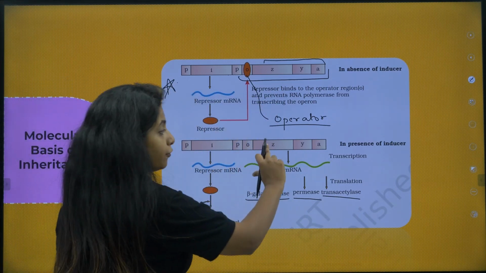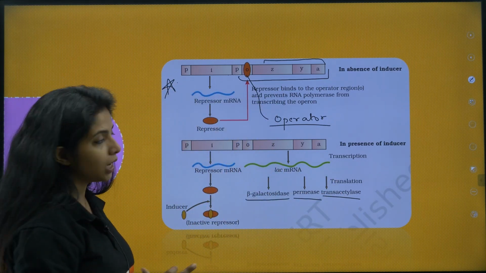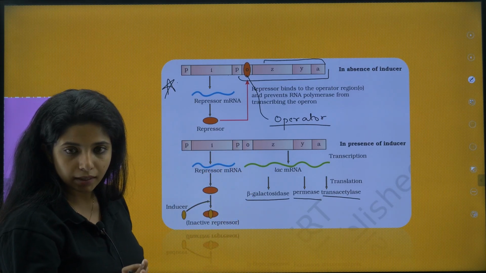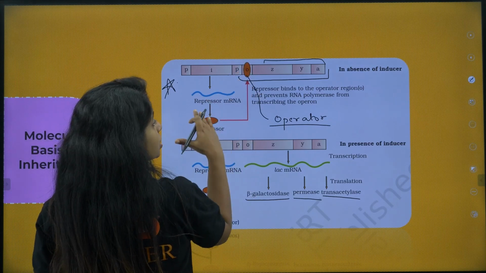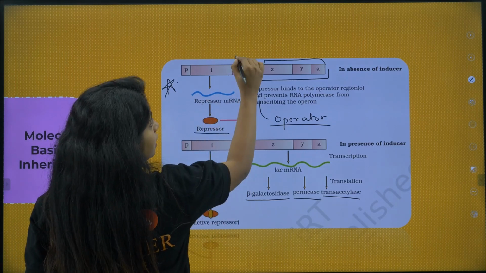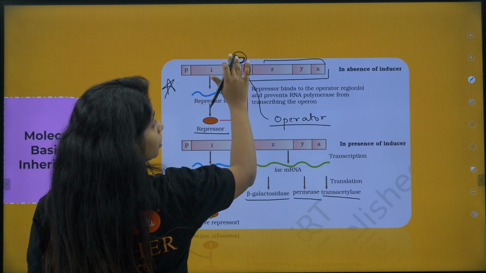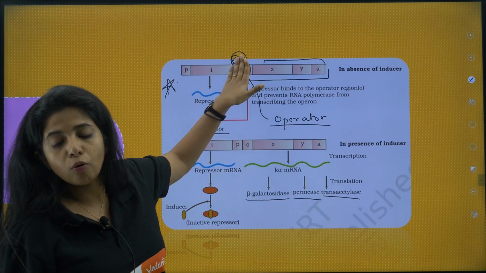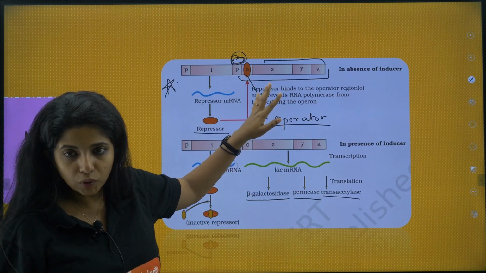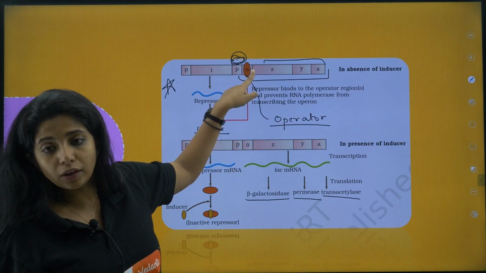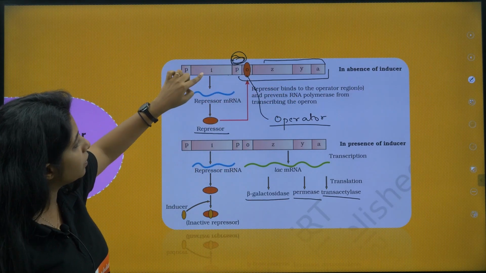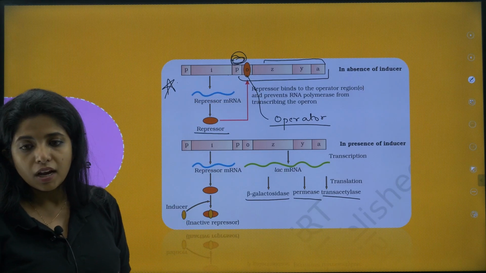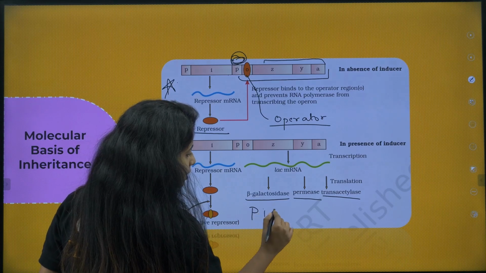Fine. Now, if you want to make these proteins, then the operator region should be free. It should not be covered by anything. But suppose the operator region is covered by a protein, what will happen? The RNA polymerase which comes and binds over here and basically helps in transcription won't be able to transcribe. It just gets stuck over here. And what is that thing that is going to bind over here? The protein made by this inhibitory gene, that is a repressor protein, my dear children. This repressor protein goes and binds there. So how do you remember? PIPOZYA.